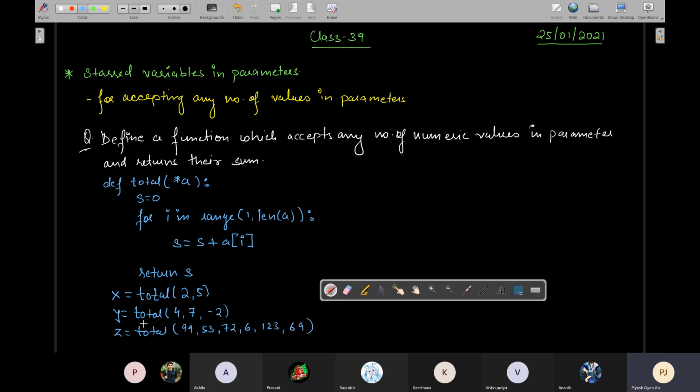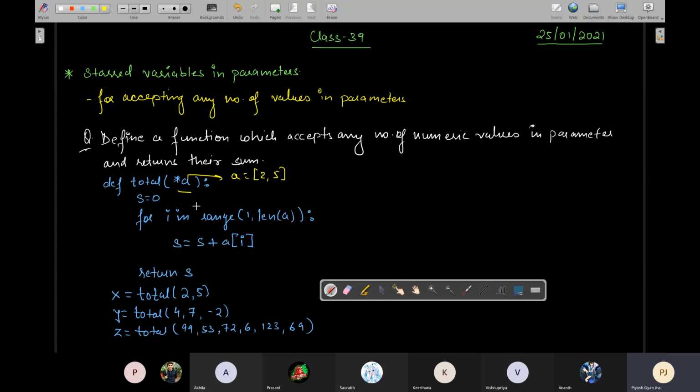So how will this work? When the first time it will come to this line, the right side will be evaluated. The function will be called with 2 and 5 as the values passed to A. Then A will become, it will be just like A is equals to 2, 5.